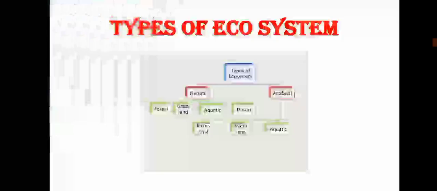These natural ecosystems are mainly classified into two types. One is terrestrial ecosystem and another one is aquatic ecosystem. Terrestrial means it is related to land area. It may be a forest, a mountain, a grassland or a desert. Aquatic ecosystem means it is related to water, like ocean, pond, river, etc. This aquatic ecosystem is once again classified into two types. One is running water ecosystem and another one is standing water ecosystem. The artificial ecosystem is otherwise called a terrestrial and microbial ecosystem also.